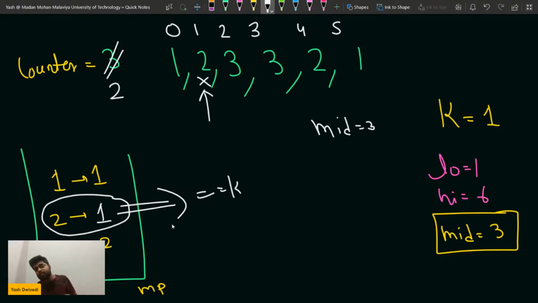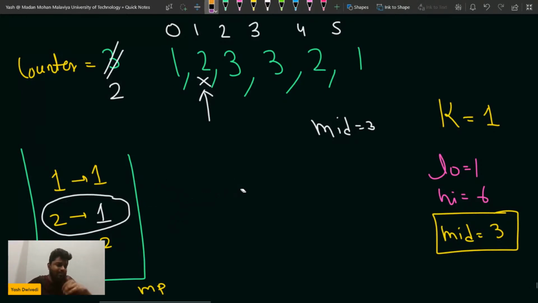So I have made one more element's frequency equal to k by decreasing it. Obviously when the k value is larger, or the array is larger, the values would be much higher and it would be done multiple times. But in this case k is 1 and elements are given only 2 times. So the counter will decrease by 1 more, so the counter will become 1.